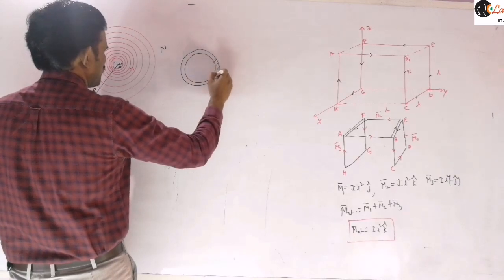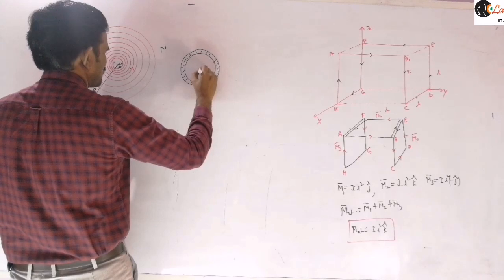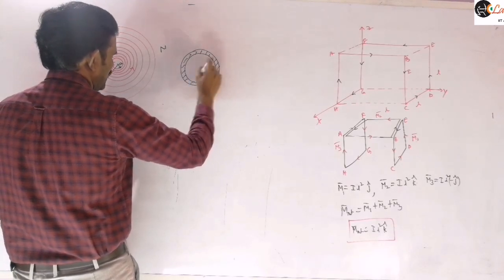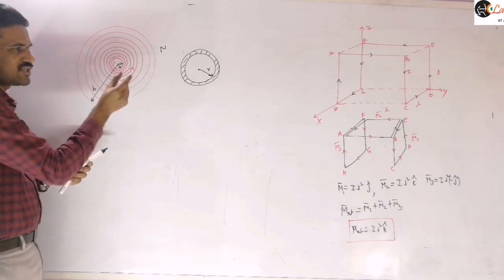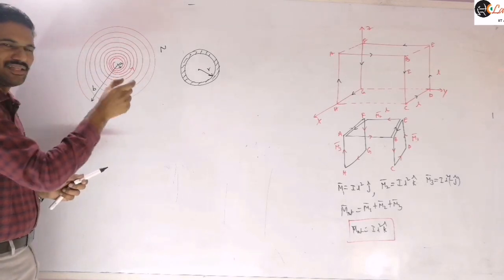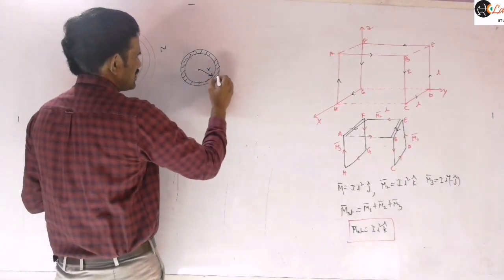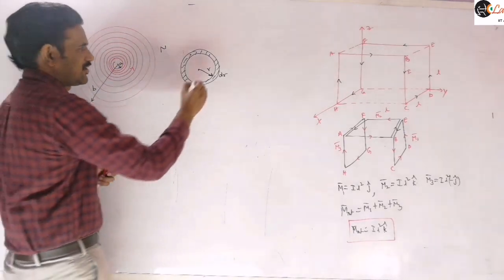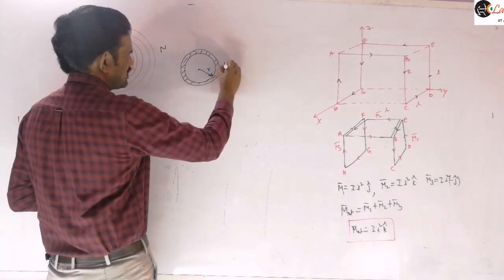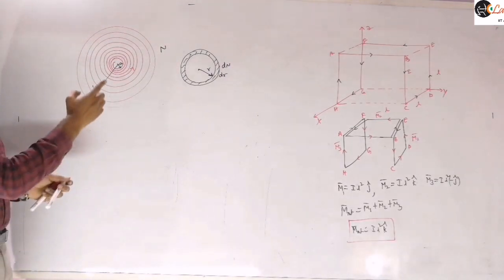That means we will assume a small element like this here. As I said, it will be a closure. The wires are in contact with each other. So if we take a certain gap here, some number of turns will be included. Let us take that number of turns as dn here. So r is the radius and dr is the width, and dn is the number of turns here, right? Now we are taking that element.